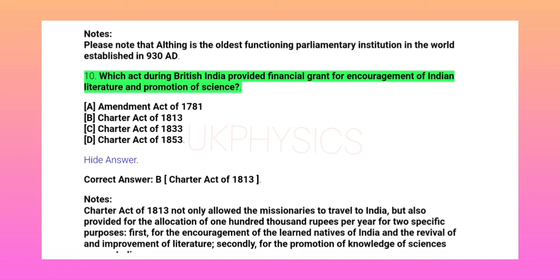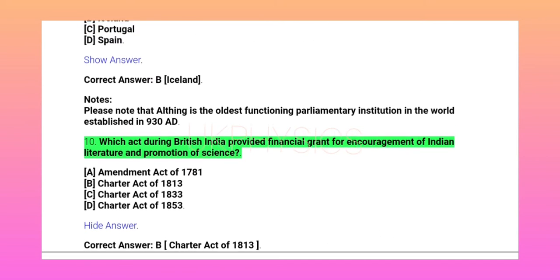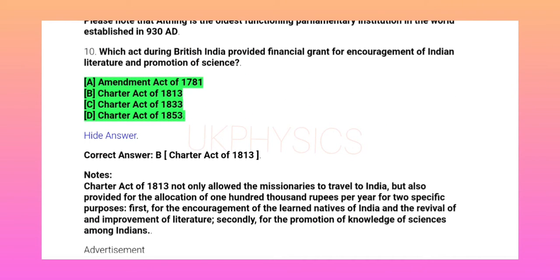10. Which act during British India provided financial grant for encouragement of Indian literature and promotion of science? A. Amendment Act of 1781, B. Charter Act of 1813, C. Charter Act of 1833, D. Charter Act of 1853. Hide answer. Correct answer, B. Charter Act of 1813.